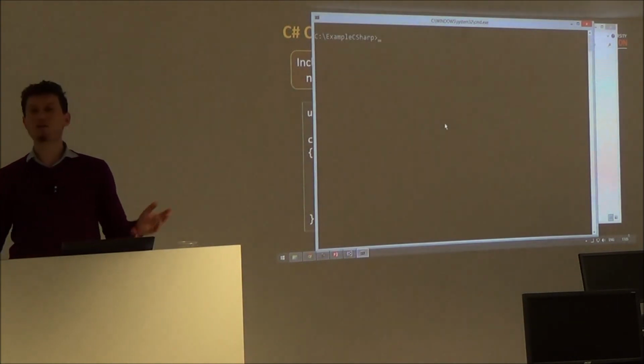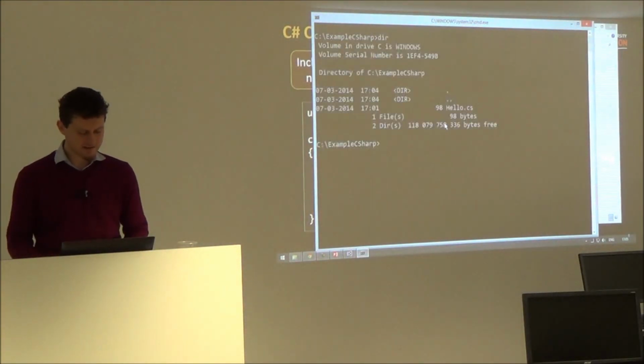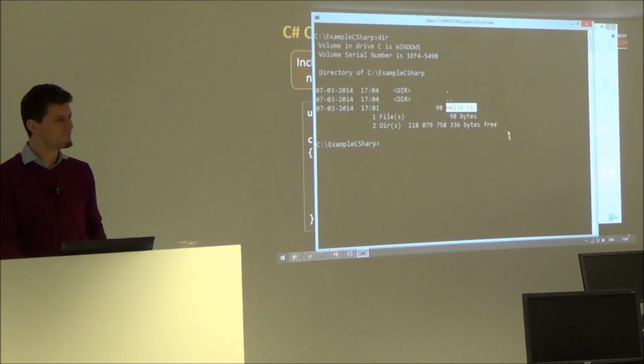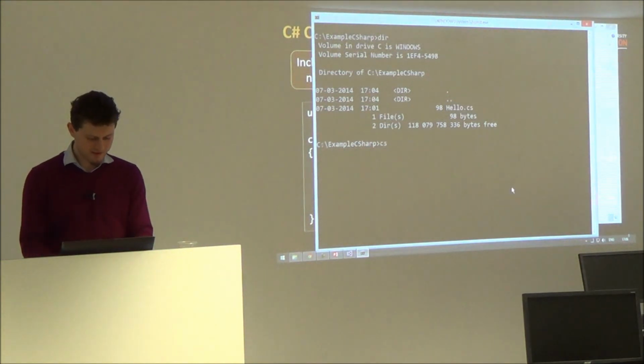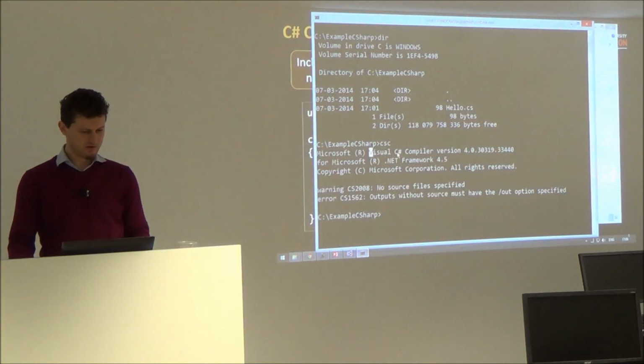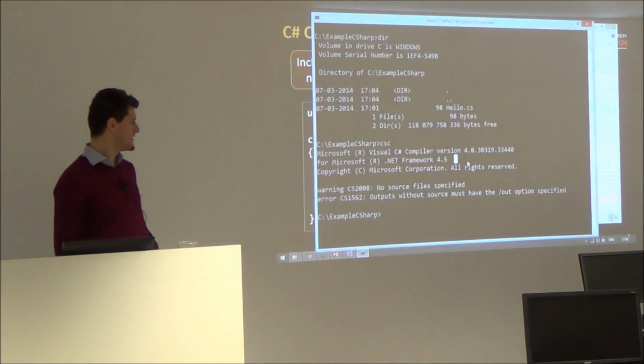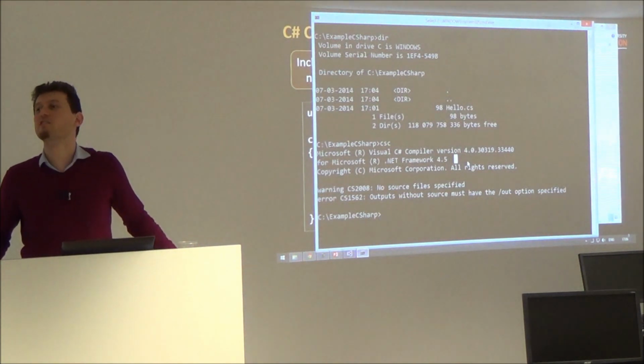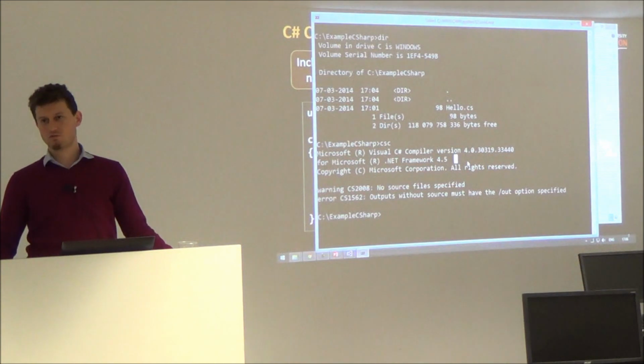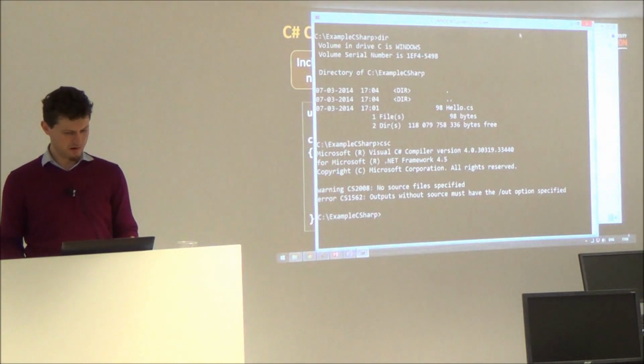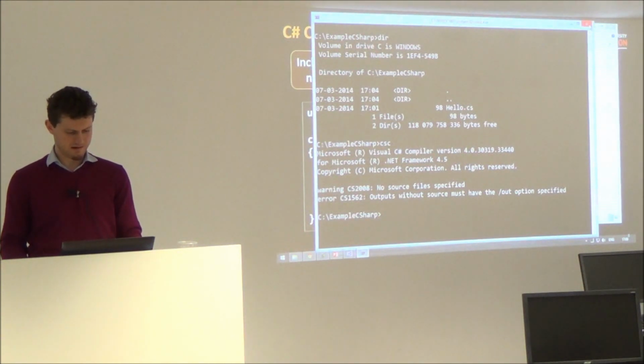And this is my console. I can say dir here, and it says you have this file. And I can say CSC. What is this? C# compiler. On your computer, CSC will not work. To make it work, you should do the following.